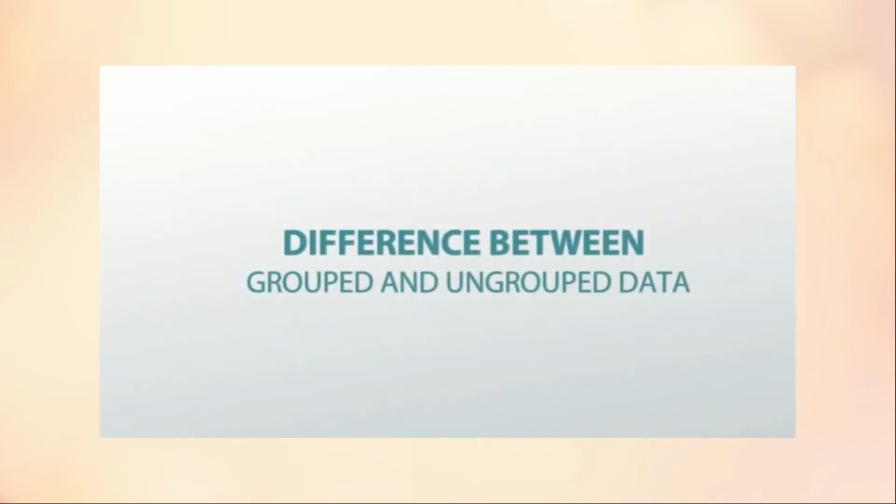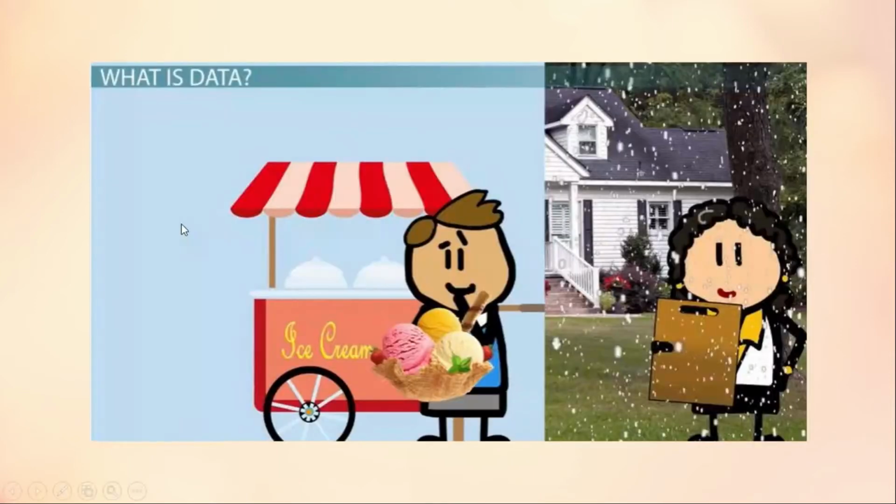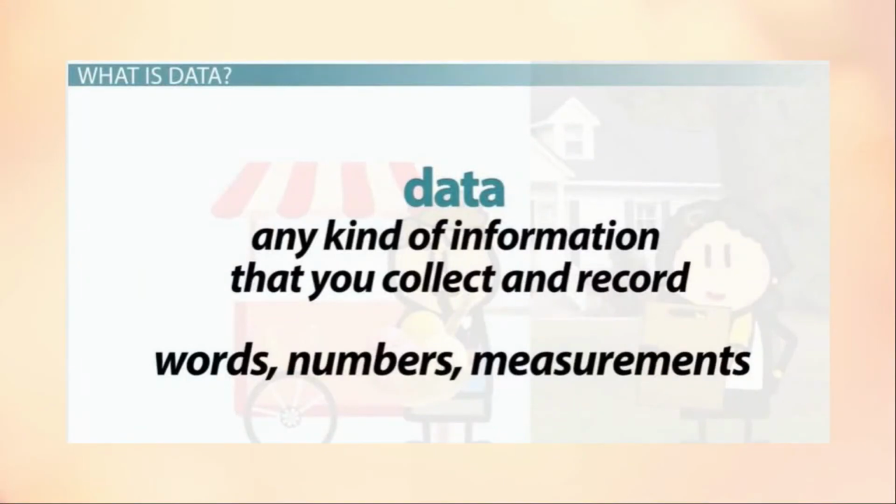Let us move on to the difference between grouped and ungrouped data. I will give you 2 tasks to complete. Collect information about temperature difference in various places, or collect information about the varied flavors of ice creams that your friends like. So what is data? Data is any kind of information that you collect and record. It can include words, numbers, measurements, and more.